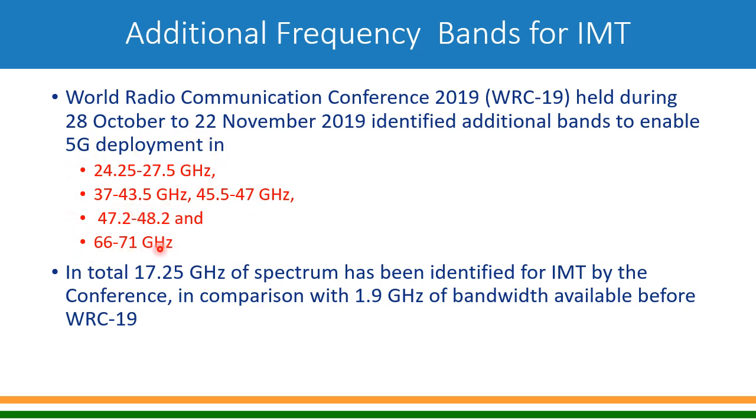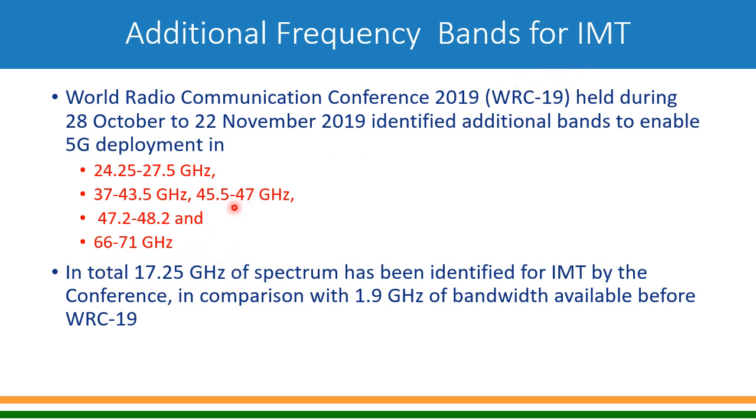These were allocated by ITU for IMT, International Mobile Telecommunications. That means any of the mobile technologies can use these frequencies. We know that many countries are members of ITU, and they follow whatever allocation is done by ITU. If you add this allocation to the earlier allocation, it now becomes 17.25 gigahertz for IMT.